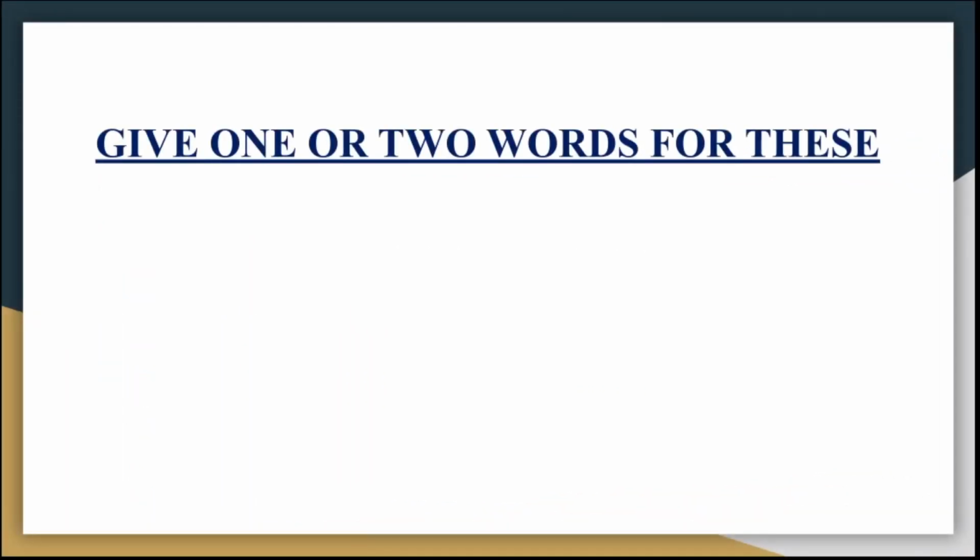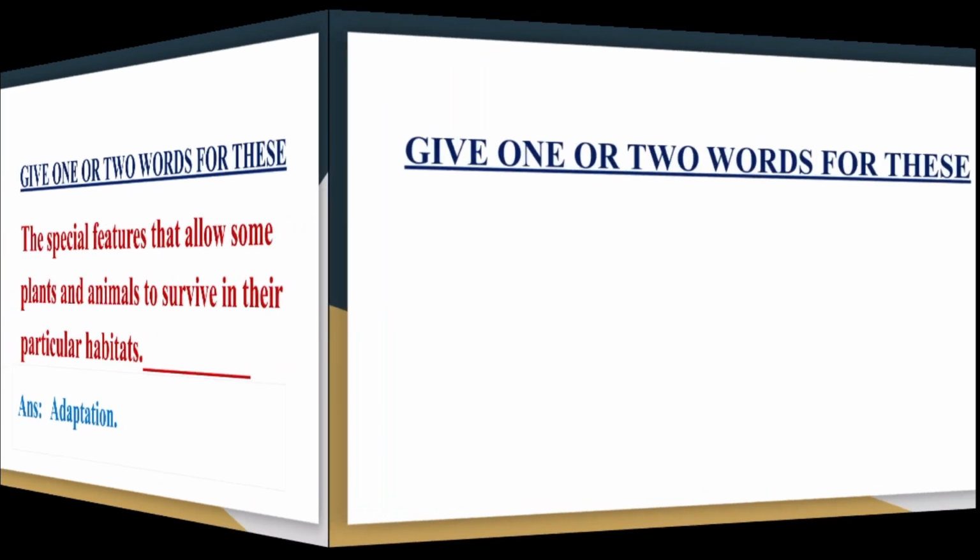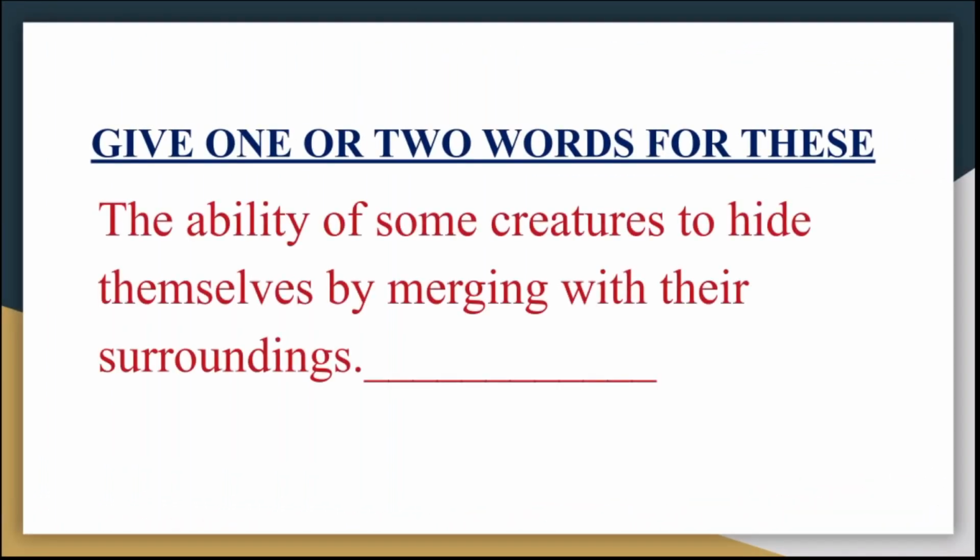Next we have, give 1 or 2 word answers. Question is, the special features that allow some plants and animals to survive in their particular habitats are called dash. Answer is, adaptation. Next question is, the ability of some creatures to hide themselves by merging with their surroundings is called dash. Answer is, camouflage.